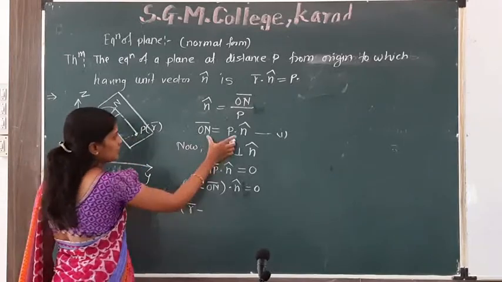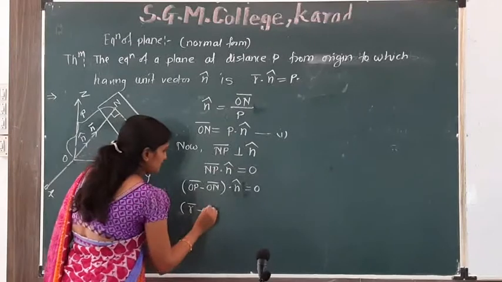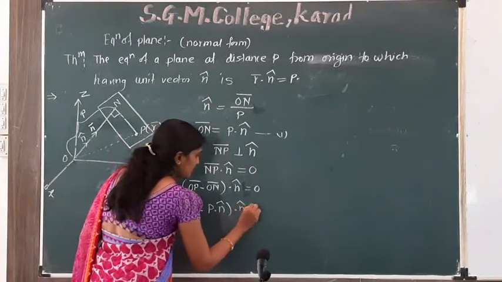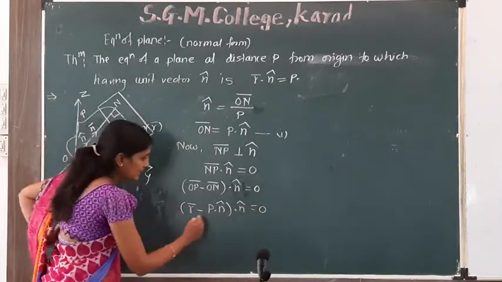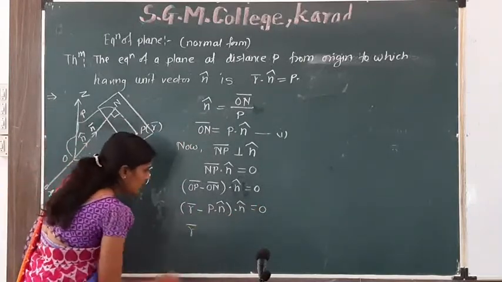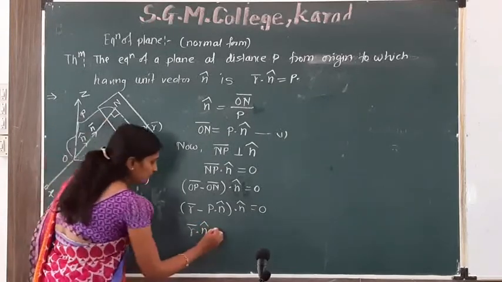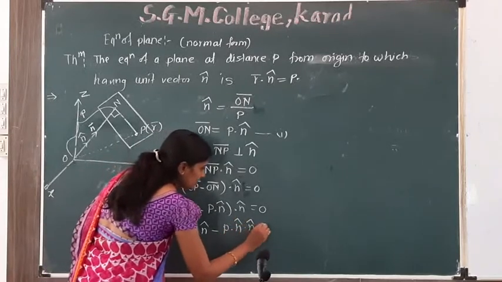From equation 1, the value of ON bar is P into n cap. So r bar dot n cap minus P into n cap dot n cap is equal to 0.